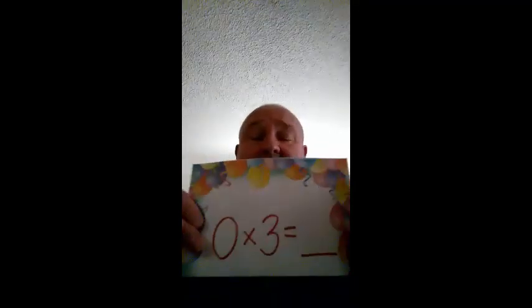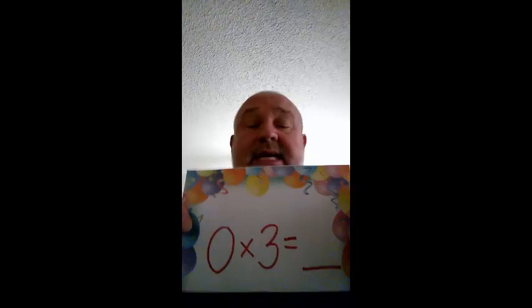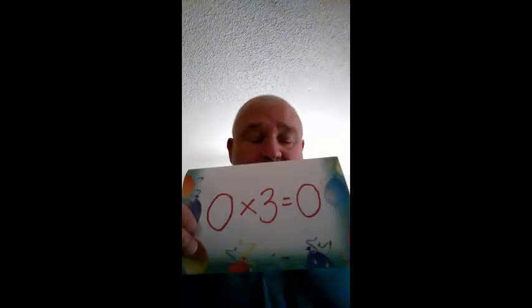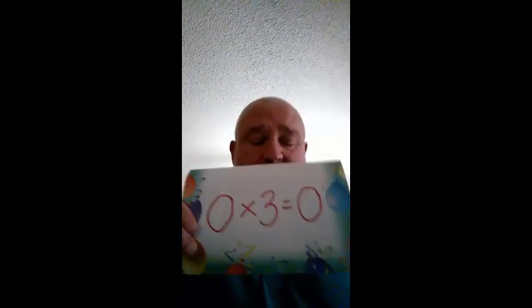0 times 3 is? 0 times 3 is? And say the answer. 0 times 3 is 0.